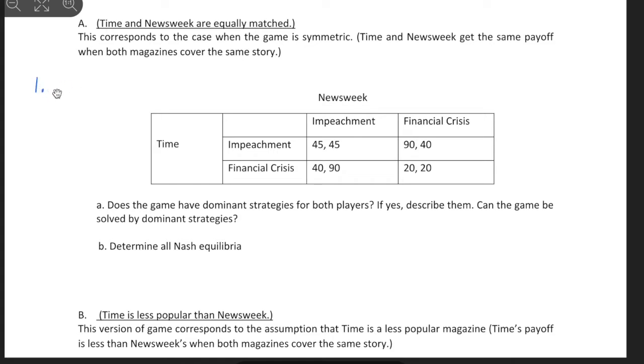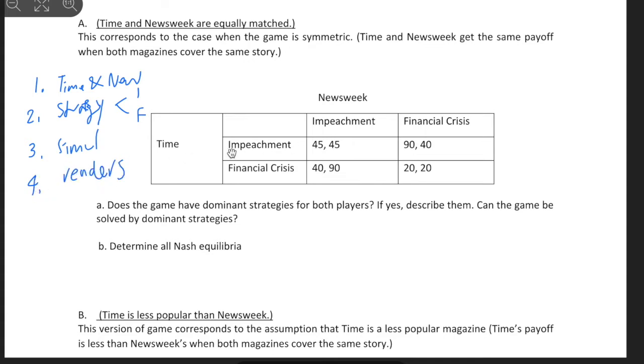1. Who are the players? Time and Newsweek, right? 2. What are the strategies? They can do either impeachment or financial crisis. 3. What are the rules? It's simultaneous, so they don't know which the other will choose to publish. And 4. What are the payoffs? Payoffs are the number of readers right here. So this is our payoff matrix.